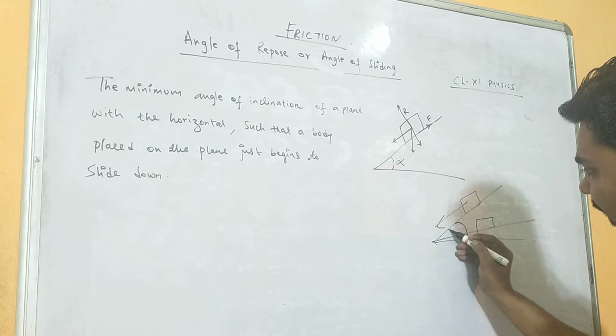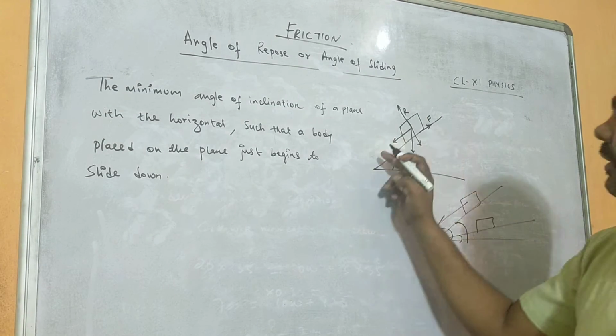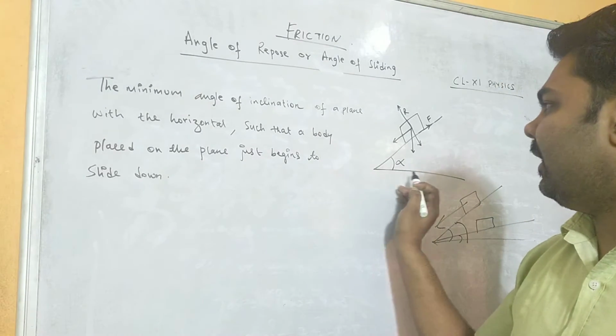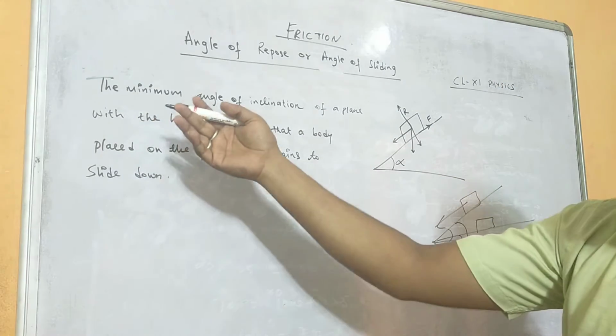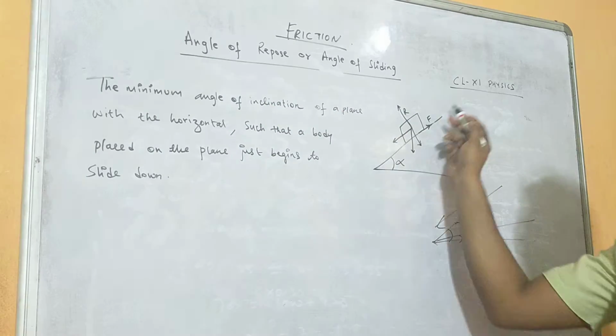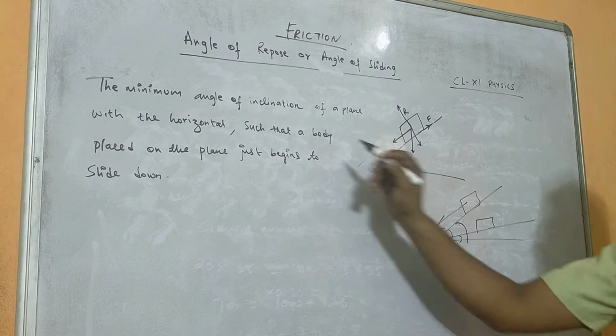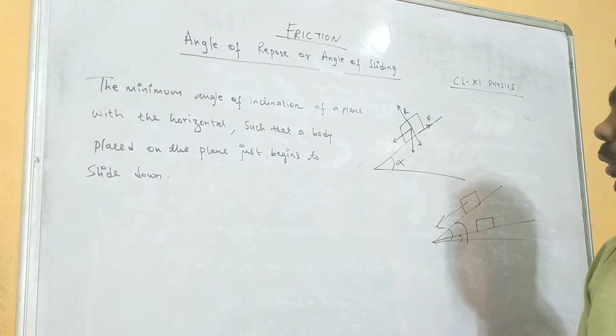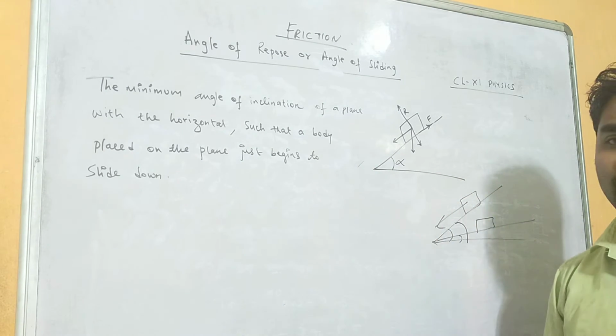So the minimum angle of inclination at which the object starts sliding down is called angle of repose or angle of sliding, right? So I have noted down the definition. The minimum angle of inclination of the plane with the horizontal such that a body placed on it begins to slide down is called angle of repose.